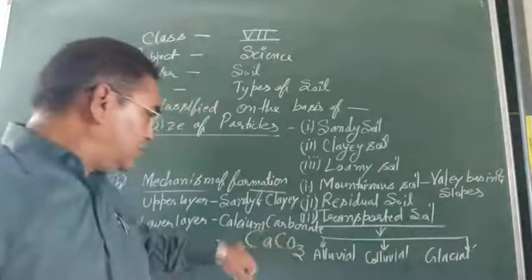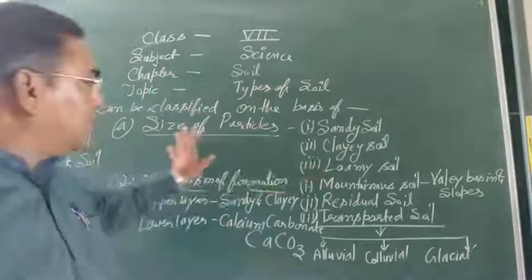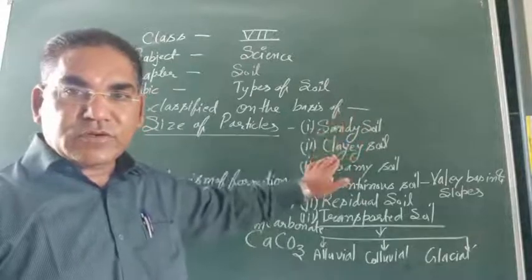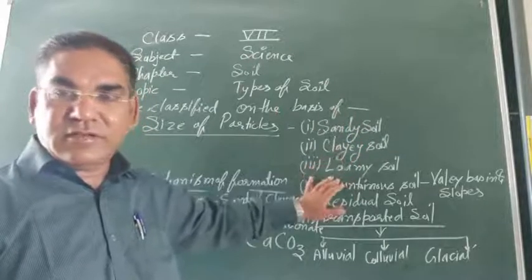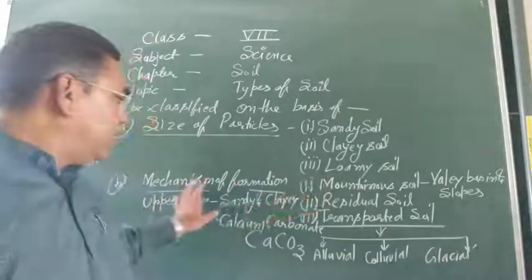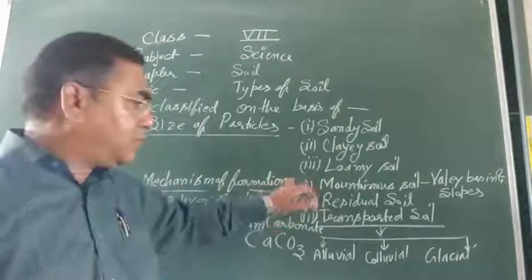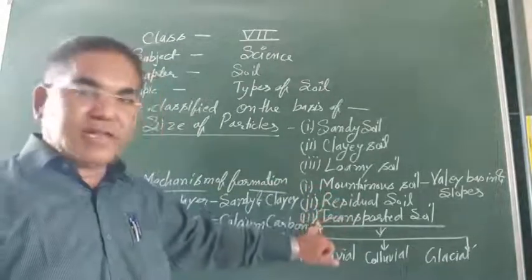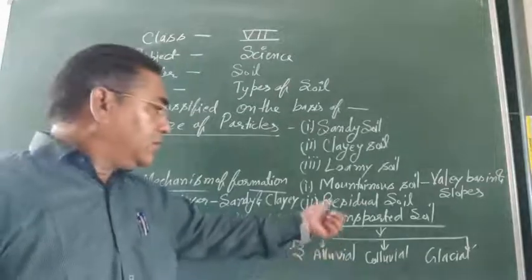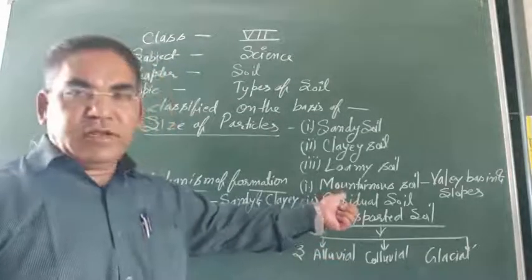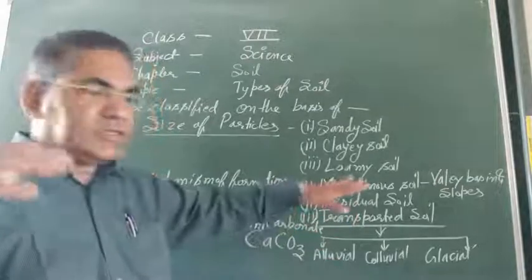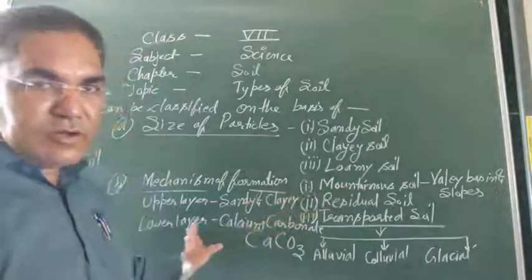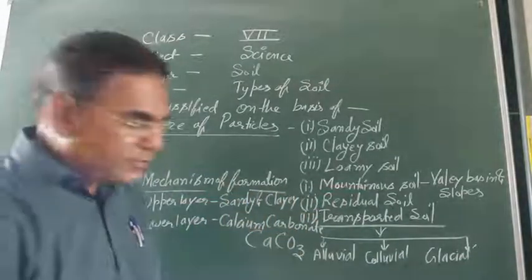So we have discussed, on the basis of size of particles, the soils are sandy soil, clay soil, loamy soil. On the basis of mechanism of formation: mountainous soil, residual soil, and transported soil. Mountainous soil is present on valley basins and inclined slopes of the mountains, with upper layer sandy and clay, but the lower layer contains limestone.